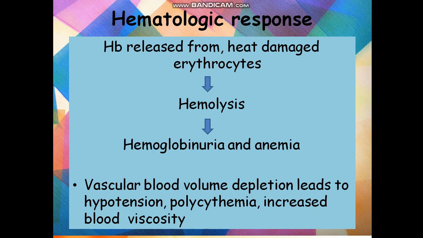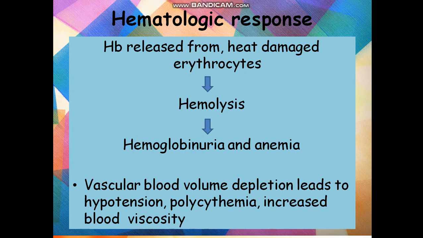Hemoglobinuria and anemia happen. Hemoglobin is lost to the urine and anemia develops. Vascular blood volume depletion leads to hypotension, polycythemia and increased blood viscosity. Okay, this happens in the hematologic condition: anemia and hemoglobinuria, and vascular blood volume depletion leads to low BP.